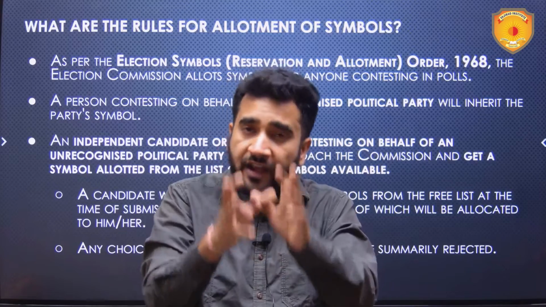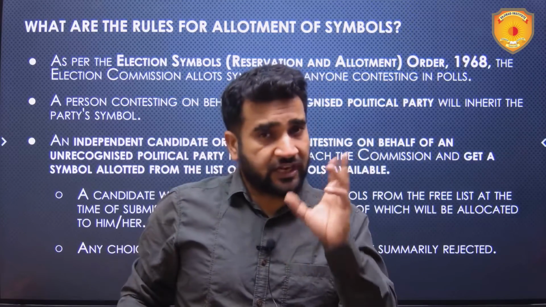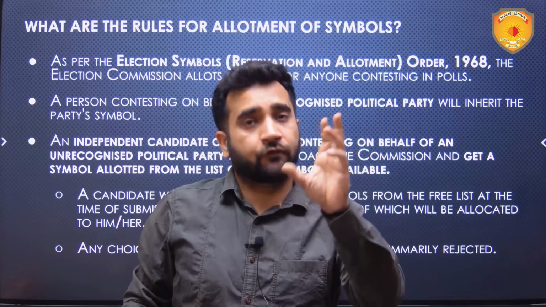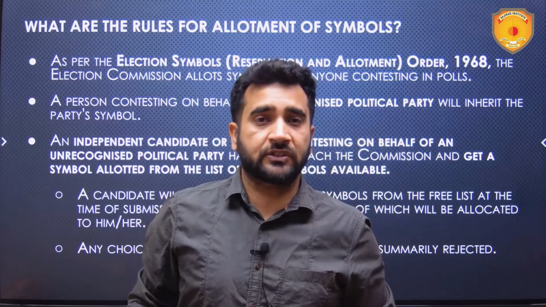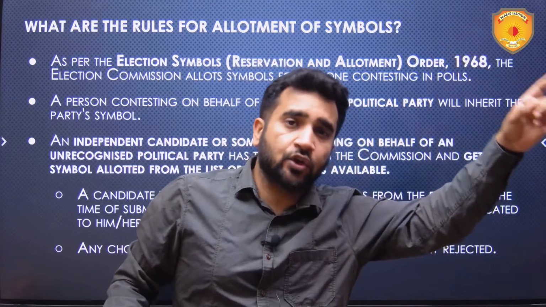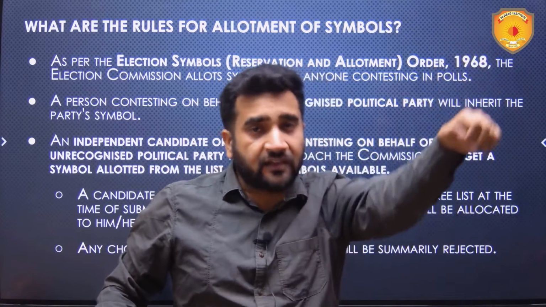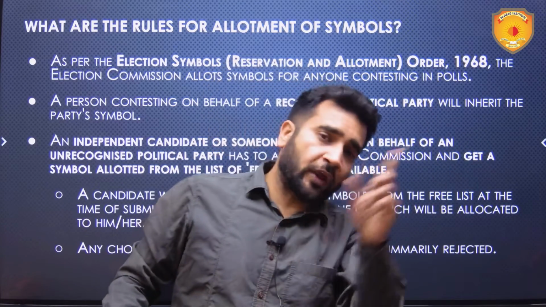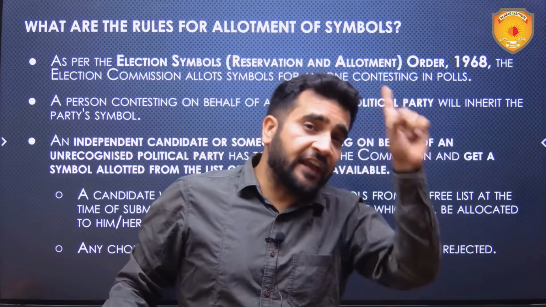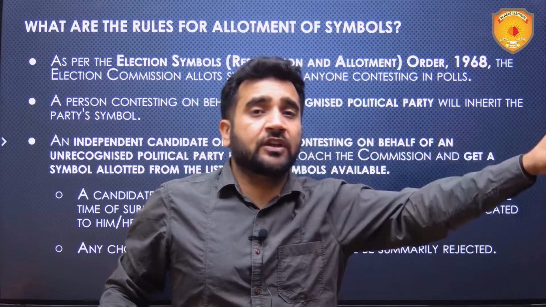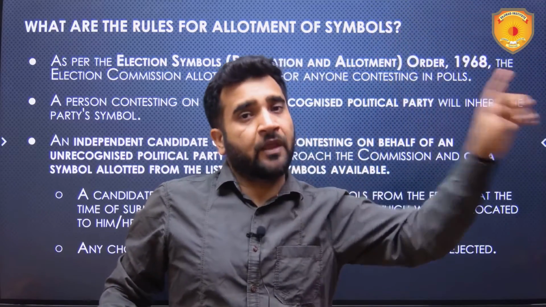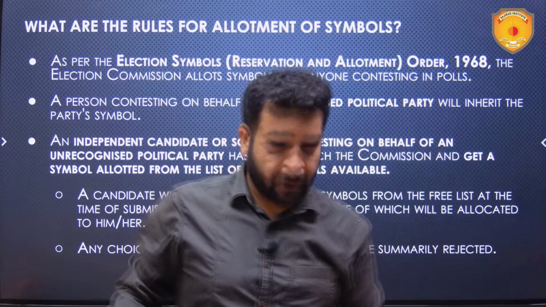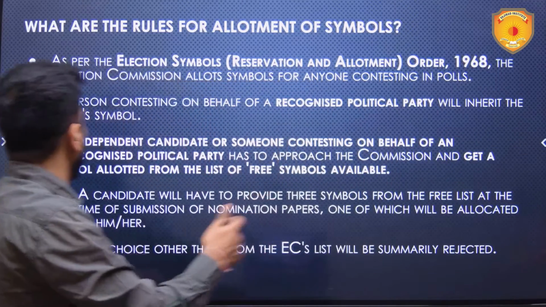In other states, if you wish to contest elections, and if in that state no other recognized state party has that symbol, then you can use it. But if any state party in that state has the same symbol, you will have to change your symbol. So let's look at this in more detail.